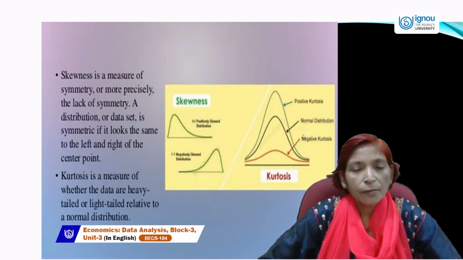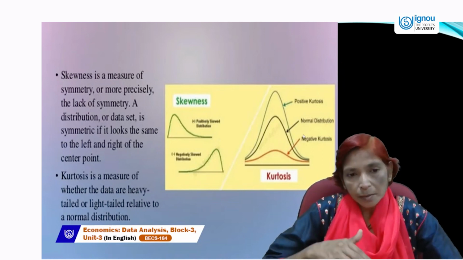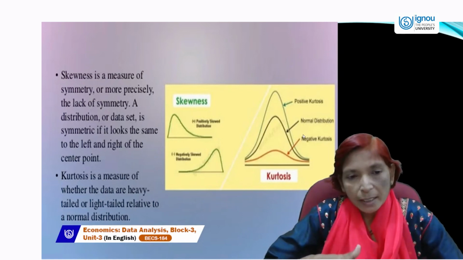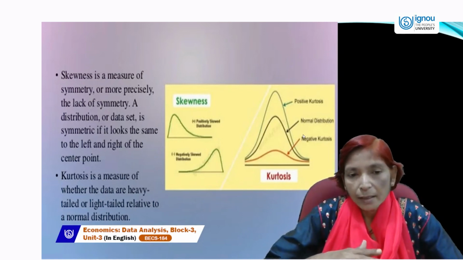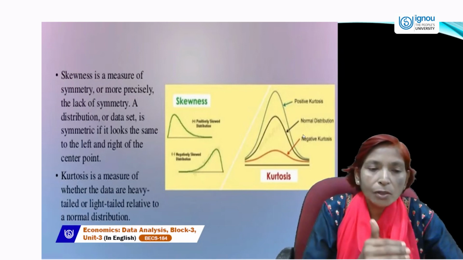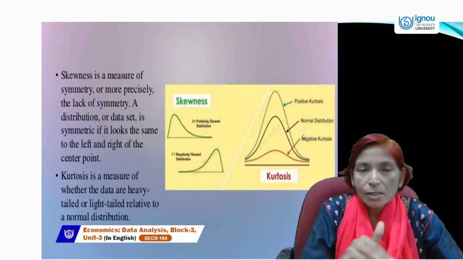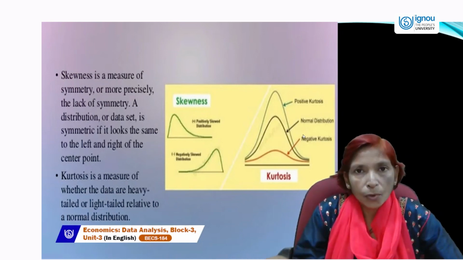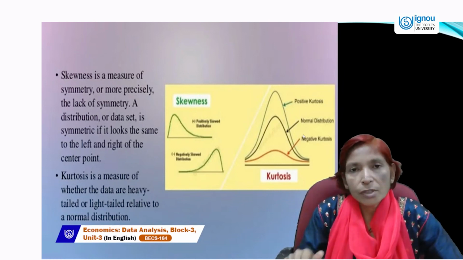So here, if the diagram's peak point is on the x-axis, and the slope of this curve lies more to the right-hand side, that is called positive skewness.